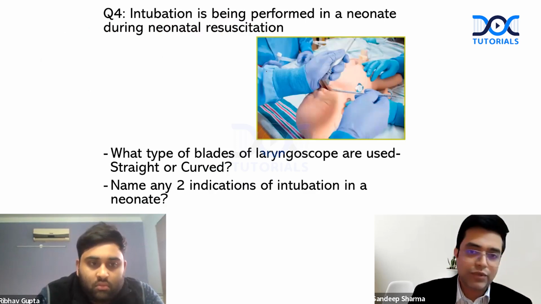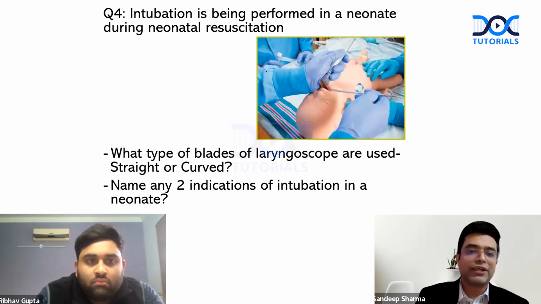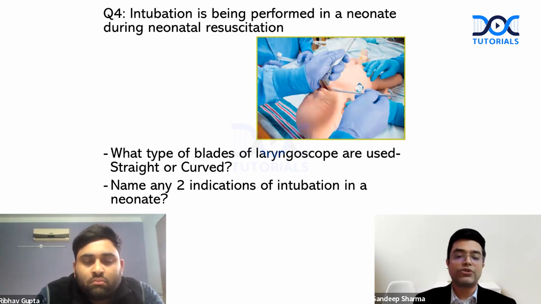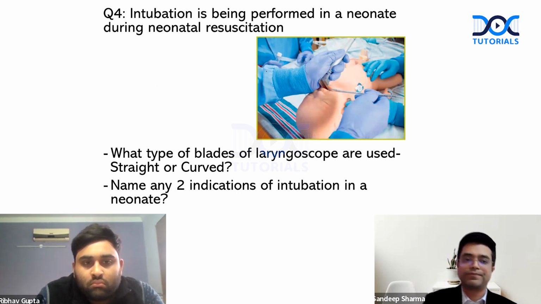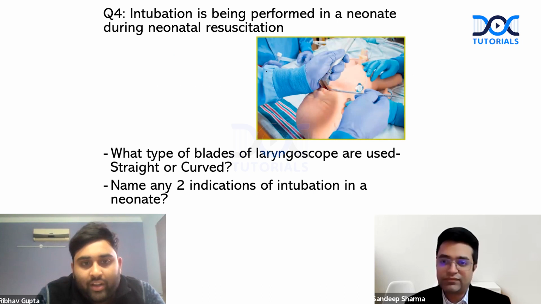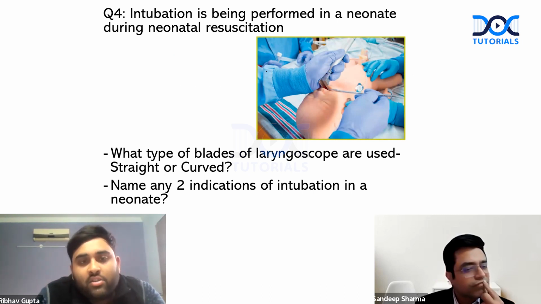Ribhav, look at the question now. Intubation is being performed in a neonate during neonatal resuscitation. What type of blades of laryngoscope are used, straight or curved? And name any 2 indications of intubation in a neonate. Your time starts now. Sir, there can be two types of possible blades. In children, we generally use straight blade, I believe. The 2 indications are, sir, if bag and mask ventilation is contraindicated, like in CDH, or if we need prolonged bag and mask ventilation for a child.